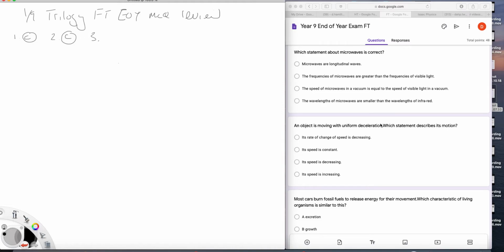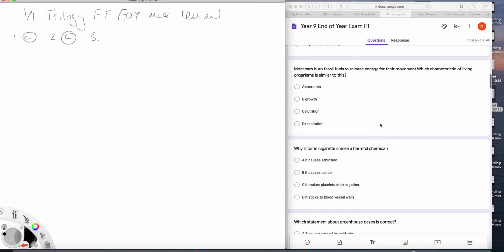Question 3. Most cars burn fossil fuels to release energy. Which characteristic of living organisms is that similar to? Well, that's the release of energy from fuel, right? So it's respiration. So it's D.